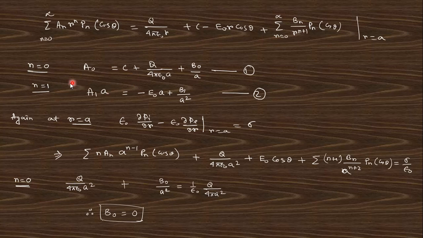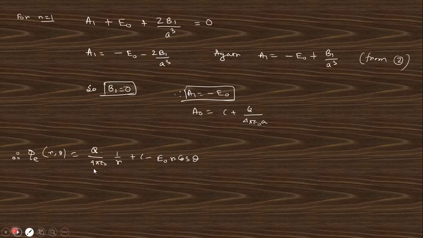So if you equate these two, for n equals 0 you will get this expression, and for n equals 1 you get this expression. At r equals a this separation will be sigma, and if you put this value you will get this expression. Finally you get b0 equals 0, and taking n equals 1 you will get this relation, and so on, and finally we got this relation.